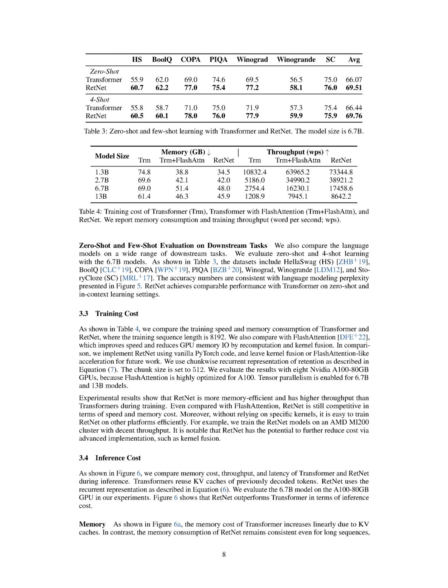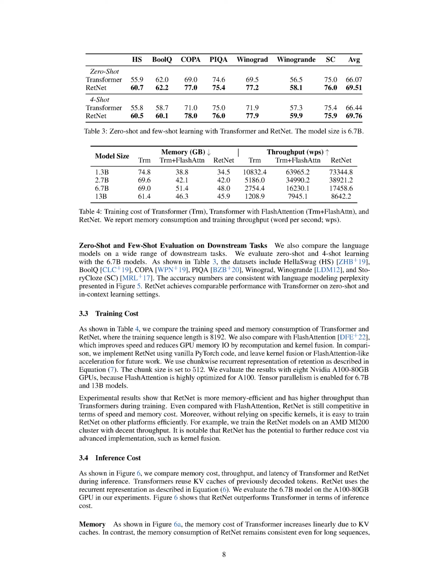Next, we compared the memory cost, throughput, and latency of Transformer and RetNet during inference. Transformers reuse KV caches of previously decoded tokens, while RetNet uses the recurrent representation as described earlier. We tested the 6.7 billion parameter model on the A100-80GB GPU.